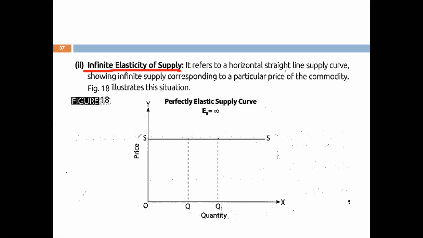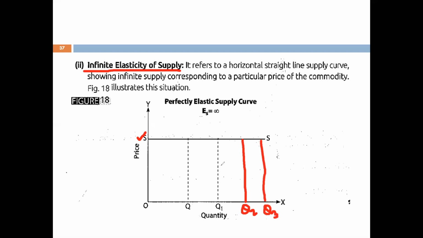Price is going to remain constant at the price level OS, and quantity supplied is increasing from OQ to OQ1, and it may increase to OQ2, it may increase to OQ3, and the price is going to remain constant.